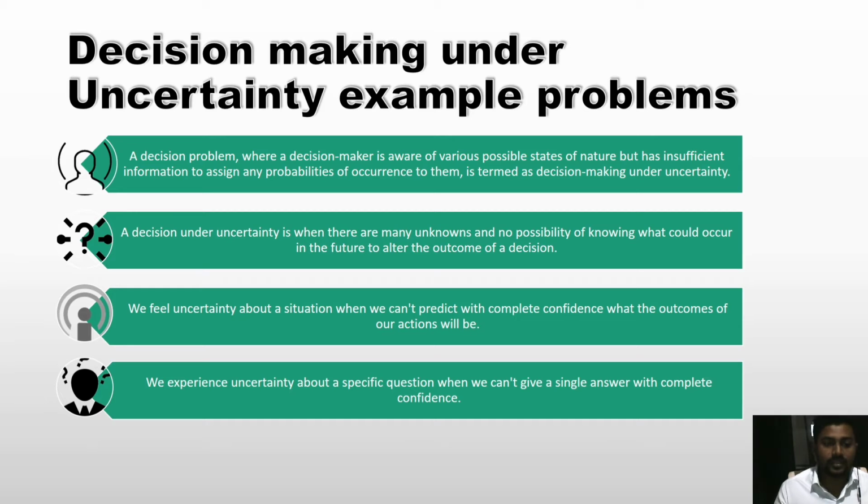We feel uncertainty about a situation when we can't predict with complete confidence what the outcome of our actions will be. We experience uncertainty about a specific question when we can't give a single answer with complete confidence.